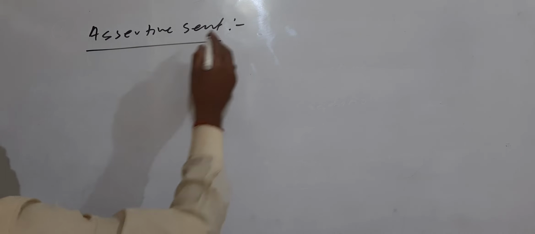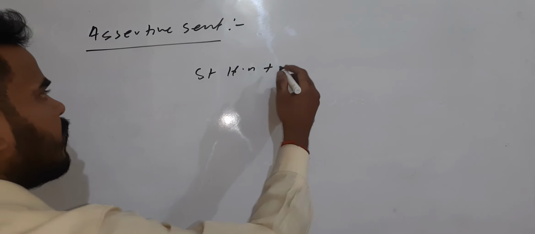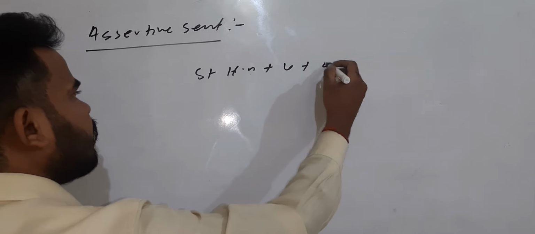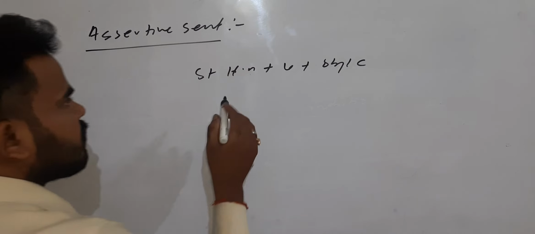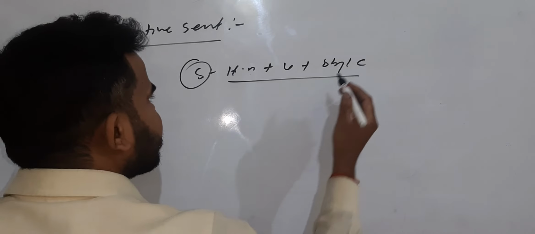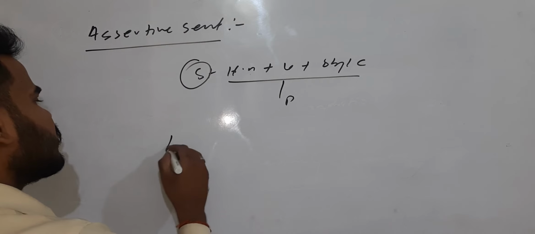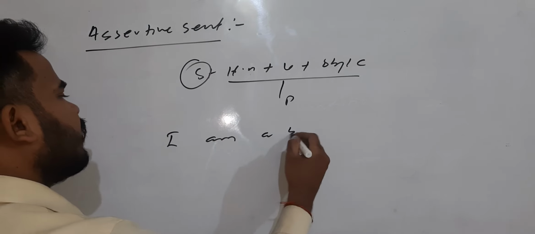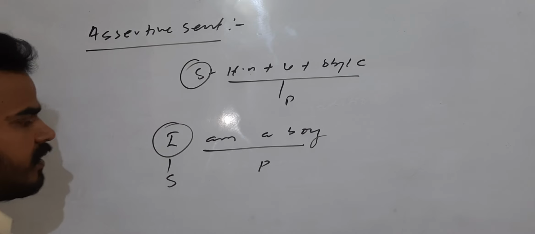Assertive sentences always stand with subject plus helping verb plus verb plus object or complement, right? See, simply, it is subject plus helping verb plus object or complement. So this is the subject and this is the predicate, right? Suppose I am writing, "I am a boy." You can easily find this is the subject and this is the predicate.